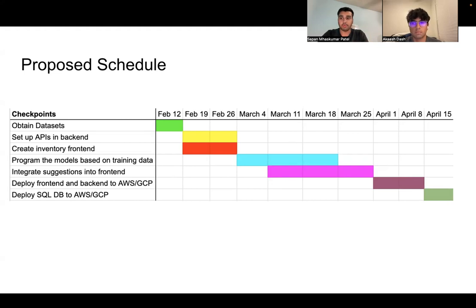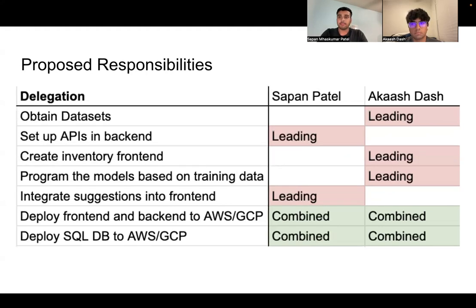And finally, we will deploy the front end and the back end to whichever cloud provider we choose. And we will also have to deploy the SQL database to the cloud provider. And then basically here are all the responsibilities for our deliverables, and these are split up between us, and we've delegated accordingly based on our strengths.